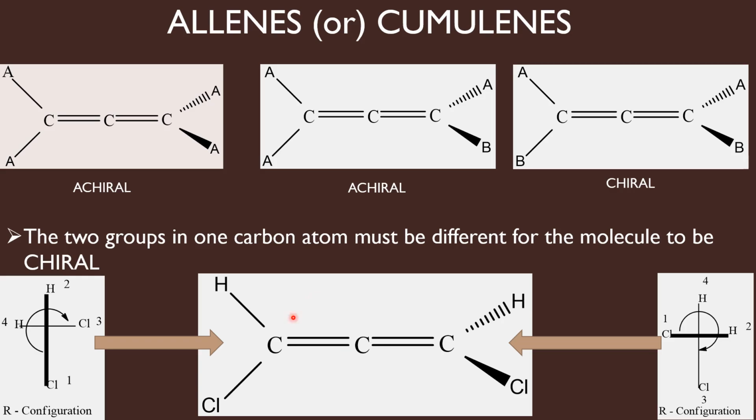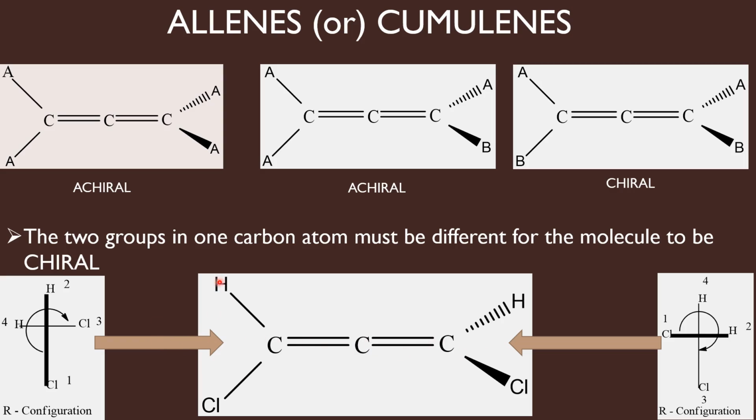Assigning configuration to allenes, chiral allenes, is very similar to assigning configuration for the biphenyls. So, we have to draw the cross lines, and then we should decide from where we are going to look at the molecule. Now I am standing here to look at this molecule.